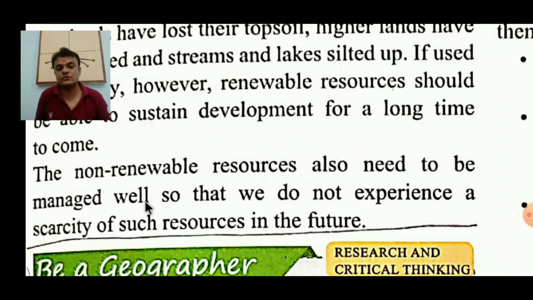We should manage them well while using them, so that we do not experience a scarcity. Scarcity is the word that has been explained in the glossary. Scarcity means shortage or lack. A scarcity of such resources in the future. If we do not want these resources to be obsolete in the future, then we need to use them very wisely, very judiciously. Clear?